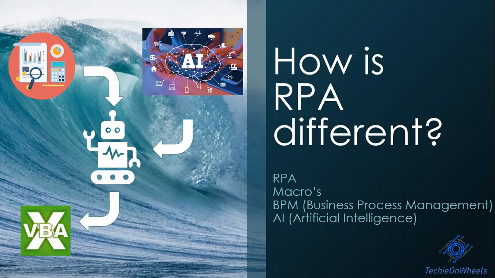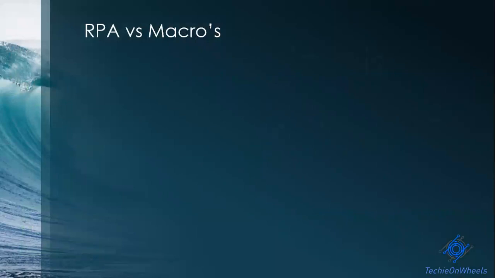Today we'll look at the differences between RPA and other technologies like macro, BPM, and artificial intelligence. So first, let's look at the difference between RPA and macros. To understand it, first understand what RPA is.